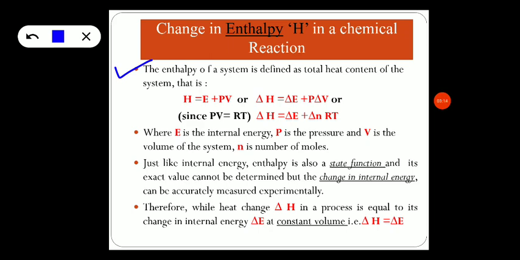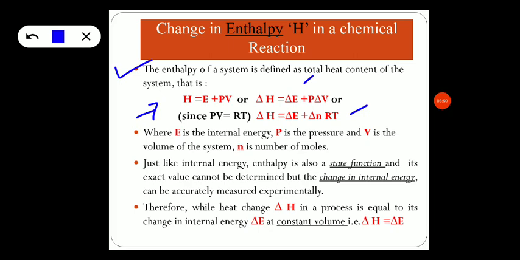It is represented using the equation H is equal to E plus PV, or delta H is equal to delta E plus P delta V. Since according to the ideal gas equation PV is equal to RT, we can also write the expression as delta H is equal to delta E plus delta n into RT, where E represents internal energy, P is the pressure, V is the volume of the system, and n is the number of moles of the reactants.